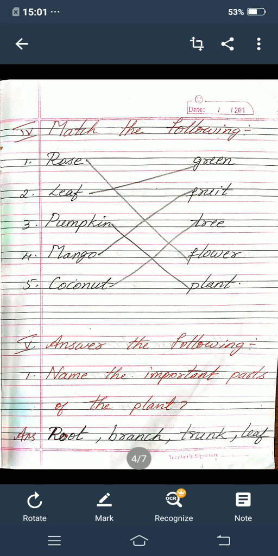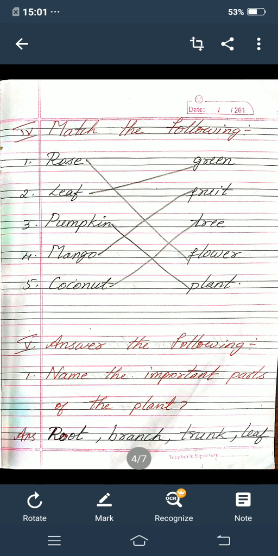Okay, children. Now I am going to read correct answer. Rose, flower. Leaf, green. Pumpkin, plant. Mango, fruit. Coconut, tree. Okay, children. Next, fifth main. Answer the following.